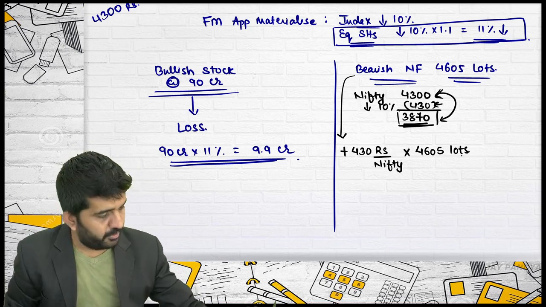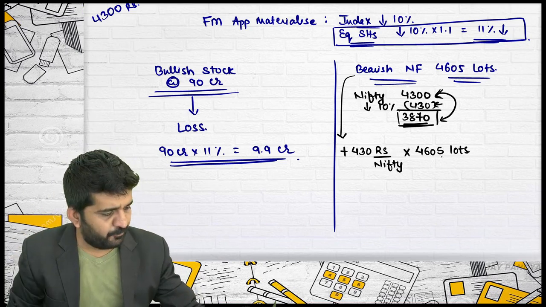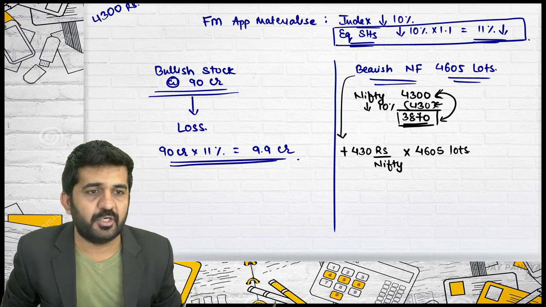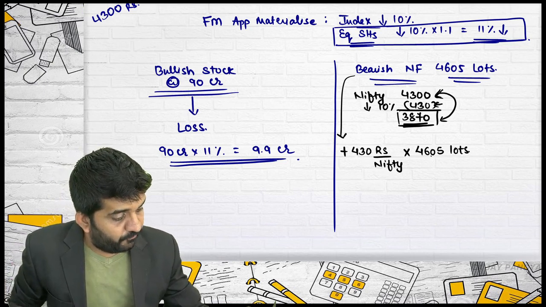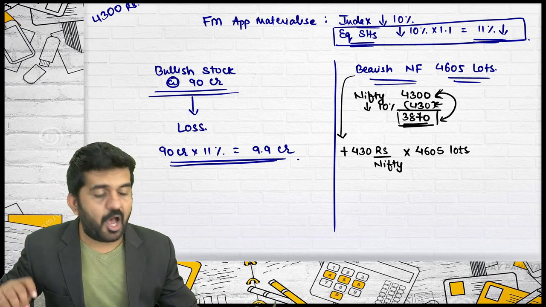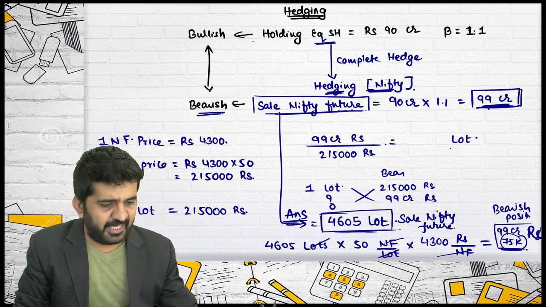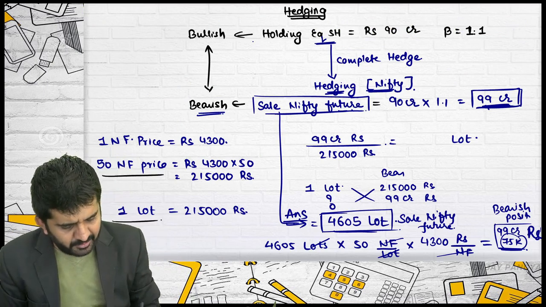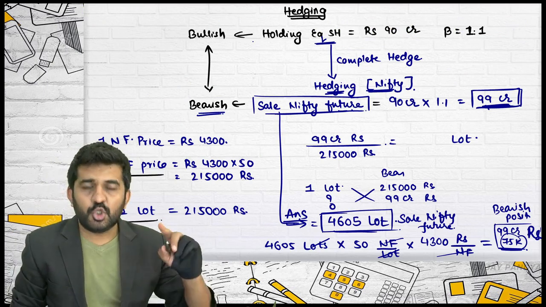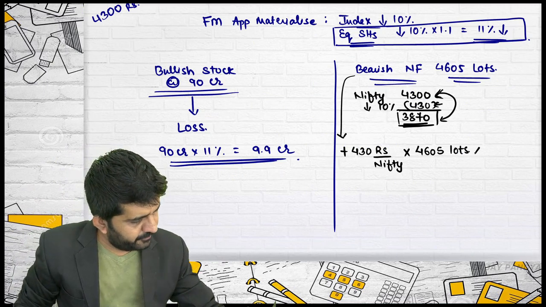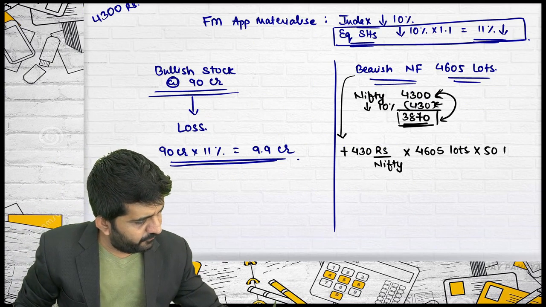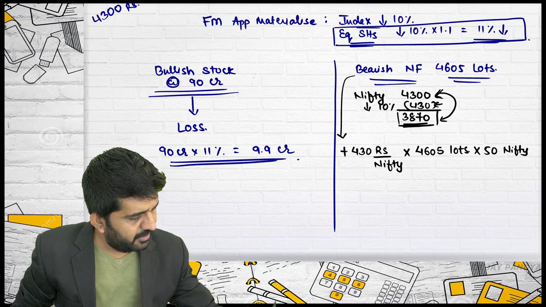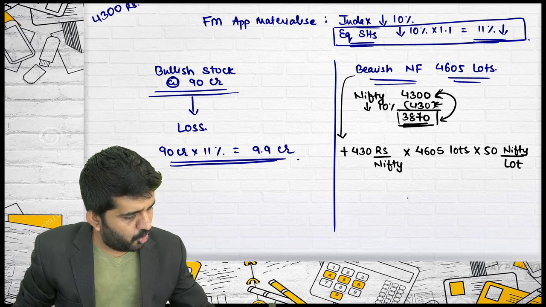Sorry. Write down lots also. When you are writing 4605, write down lots also. One lot contains how many Nifty? 50? Is it alright? 50 Nifty is equal to one lot? Is it alright? So, can I write down over here? Multiplied by 50 Nifty per lot.